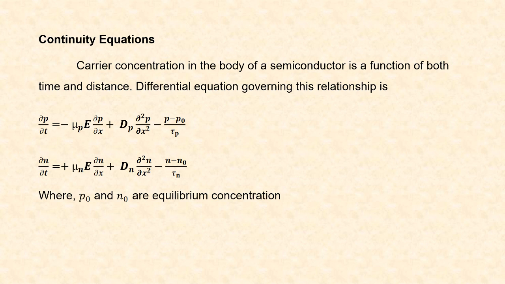Next is the continuity equation. Carrier concentration in the body of a semiconductor is a function of both time and distance.